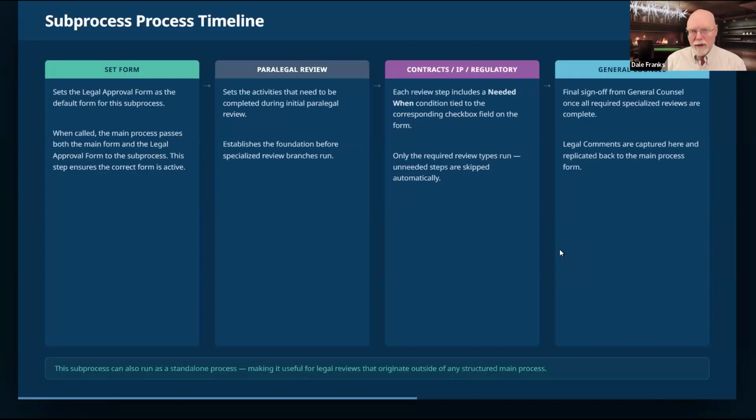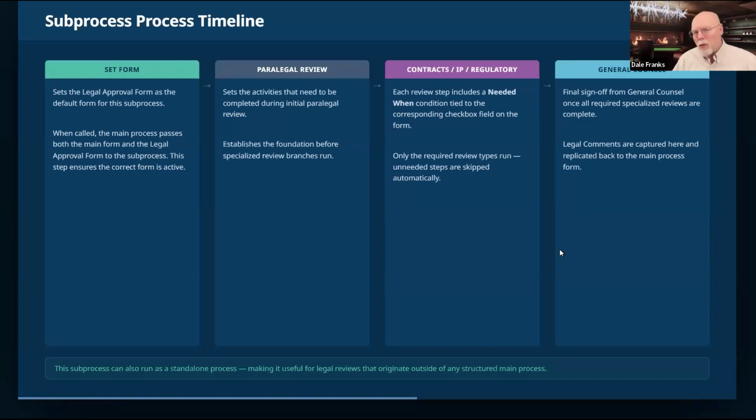Both of those forms will exist. So when our sub process starts, the first thing we're going to want to do is a set form so that we can set the legal approval form as the default form for the process.